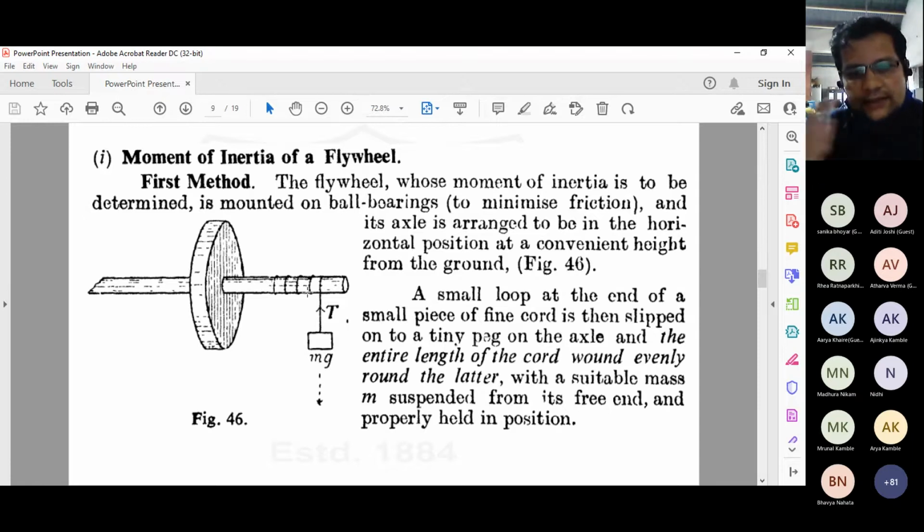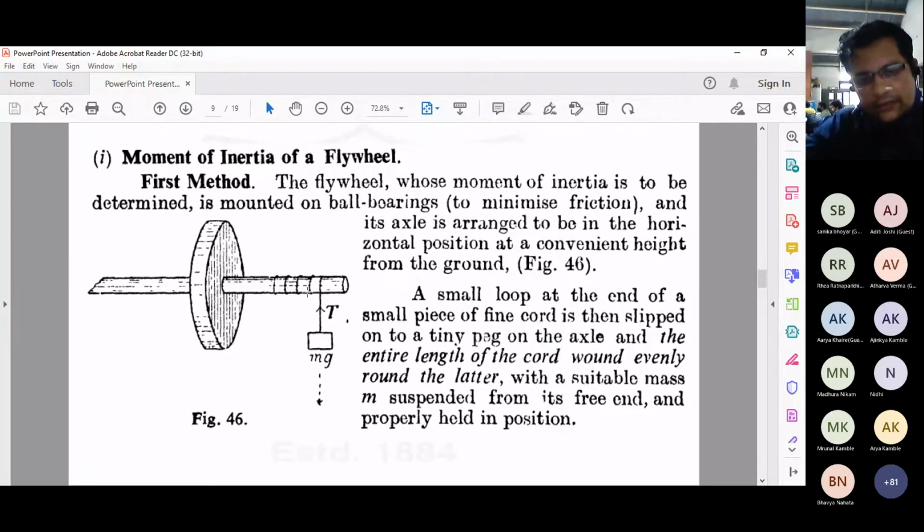It's just a thread attached to a pan, and the weight we need to put in the pan is connected to the thread, which is wound around the axle of the wheel. You apply a certain weight to one end, and that weight is applied through spiral turns around the axle. This is just the winding around the complete axle.